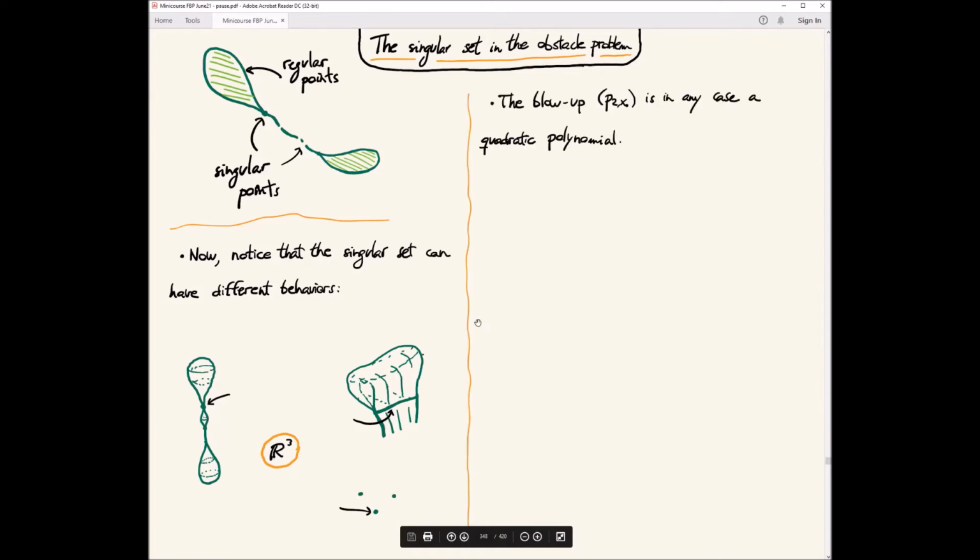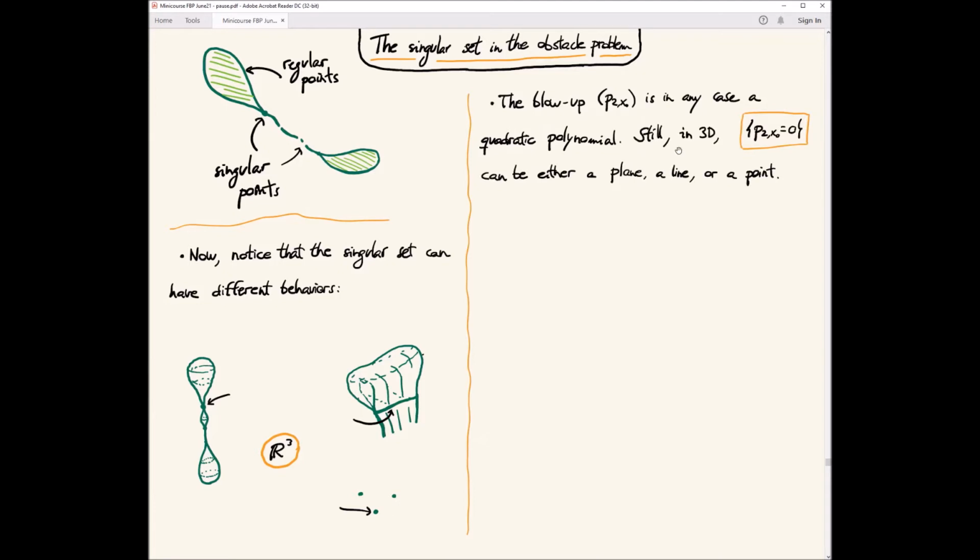And the blow up in all these cases, as we saw, is a quadratic polynomial. So in 3D, the distinction between these three kinds of behavior is the dimension of this zero level set. It can be either a plane or a line or a point. This is the zero-level set of a quadratic polynomial, right?